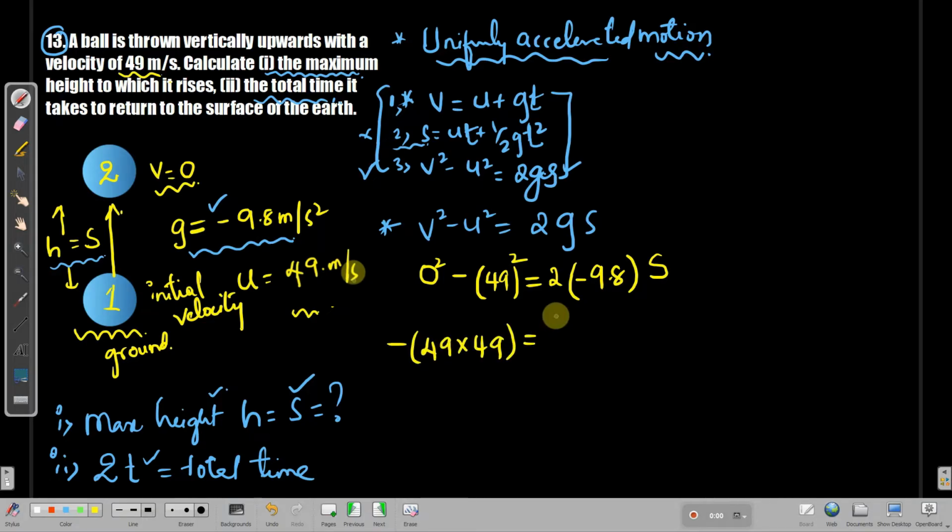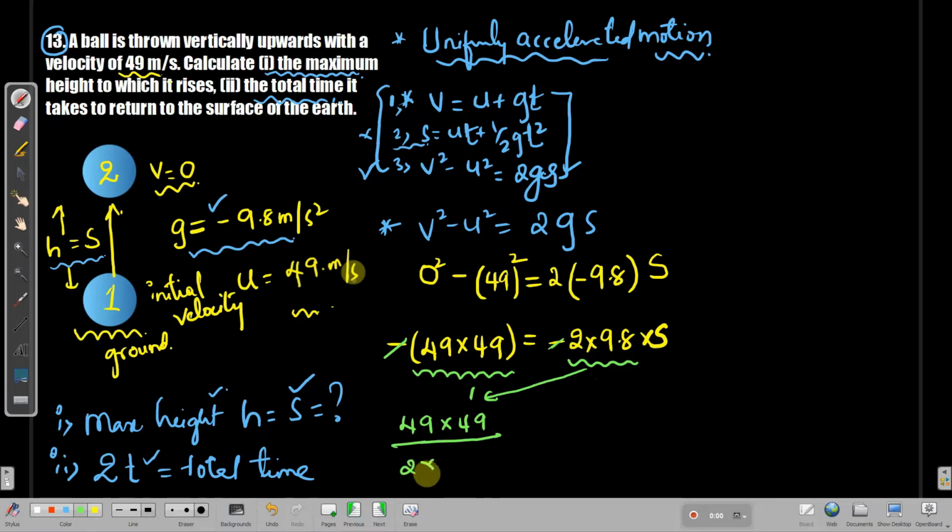To cut short and to make this problem easier, I'm not multiplying, I'm not doing the squaring here. And if you do this multiplication with the plus 2 to minus, it will become minus 2 into 9.8 into S. Now that you can see it easily, you can cancel this minus. The outside minus can be cancelled, minus minus got cancelled here. Since you need to find out the value of S, you can send the terms which are in multiplication with the S to the denominator, so it will come down like this. I can write 49 into 49 by 2 into 9.8 is equals to S.